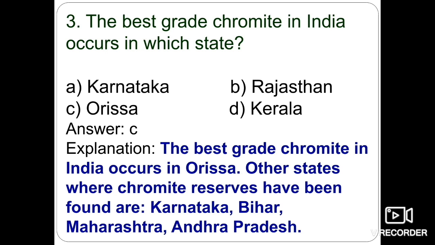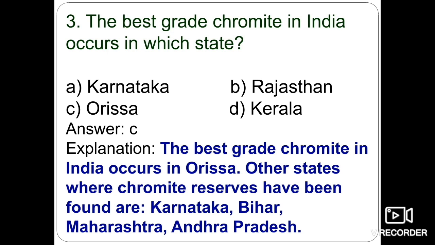Okay, other states where the chromite reserves have been found are Karnataka, Bihar, Maharashtra and Andhra Pradesh. So if we talk especially about the Odisha state, the major chromite producing state is Odisha. The chromite deposits occur in the districts of Keonjhar, Cuttack and Dhenkanal.